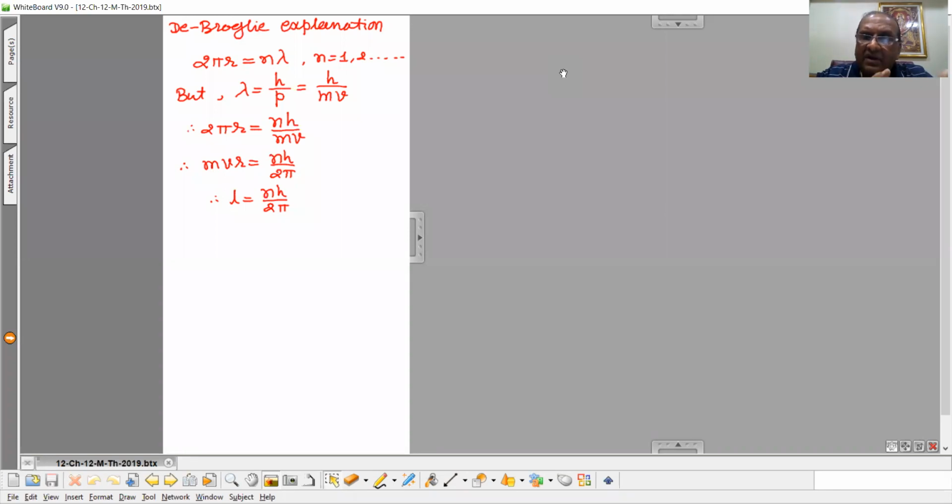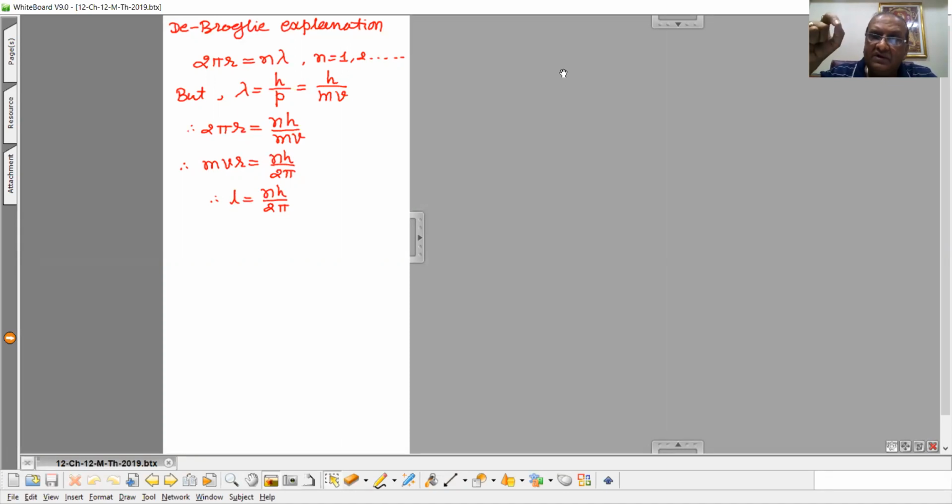So after the presentation of Bohr's model, scientists studied all these things broadly, and after a time interval of approximately 10 years, de Broglie gave the explanation for this quantization of angular momentum.